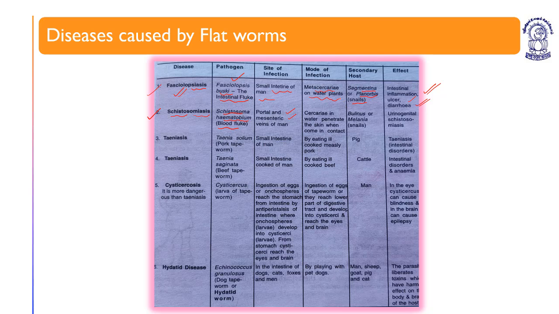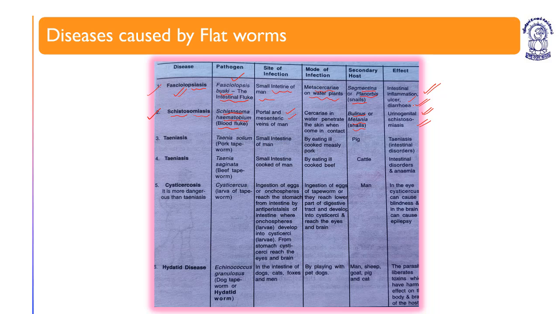Mode of infection is cercaria larva in water, which penetrates the skin on contact. Whenever the skin comes in contact with contaminated water, the cercaria larva enters through skin wounds or bruises. The secondary host is Bulinus or Melania snail. It affects the urogenital tract and causes schistosomiasis.